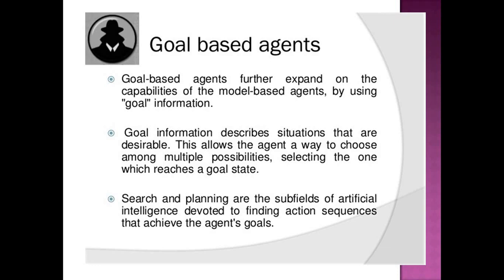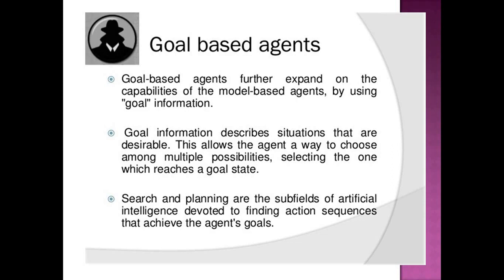The third one we call the goal state: what is the end point where the agent has to stop performing the action? The fourth we call the path cost: what is the cost of the particular problem it reaches the goal? So, a goal-based agent is nothing but an agent which performs any action to reach a particular goal.